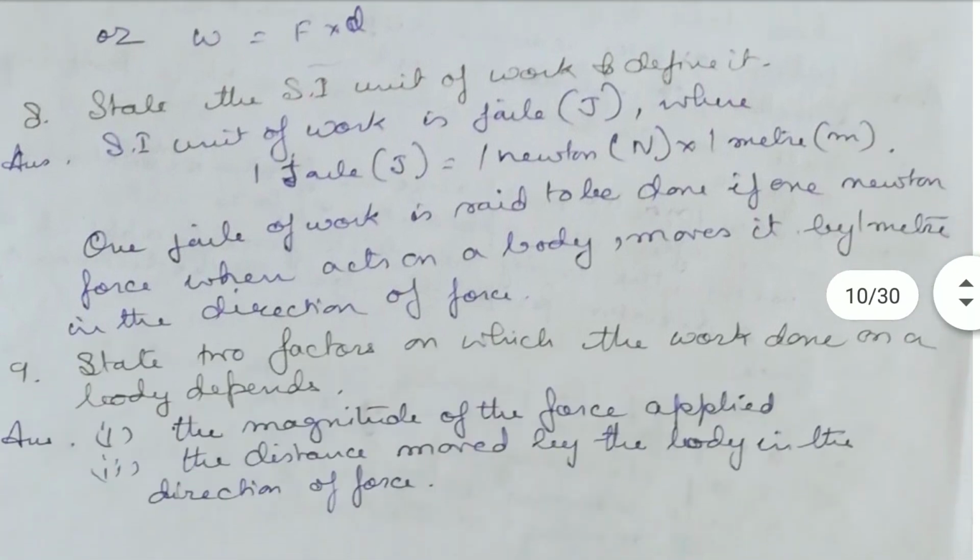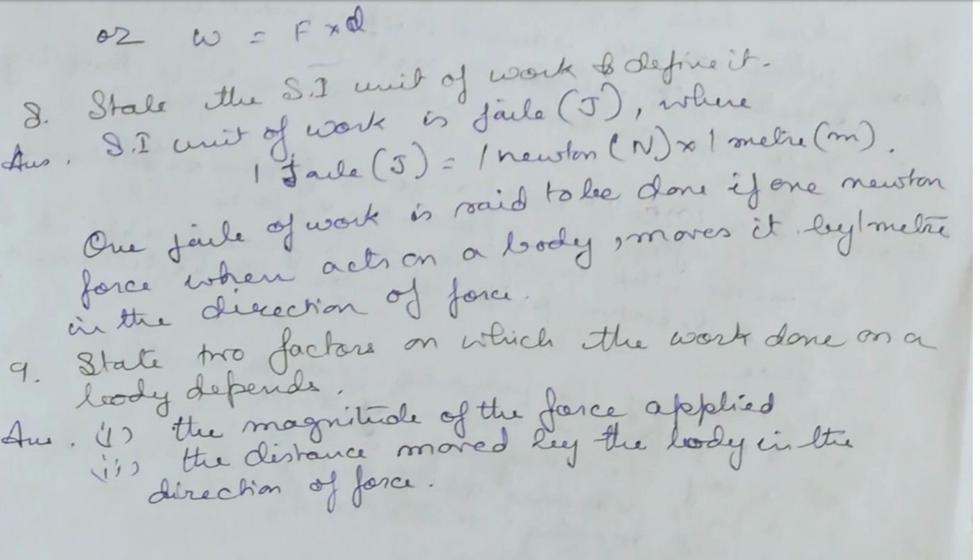Next, state the SI unit of work and define it. SI unit of work is joule, capital J, where 1 joule is equal to 1 Newton into 1 meter. So 1 joule of work is said to be done if 1 Newton force, when it acts on a body, moves it by 1 meter in the direction of the force.